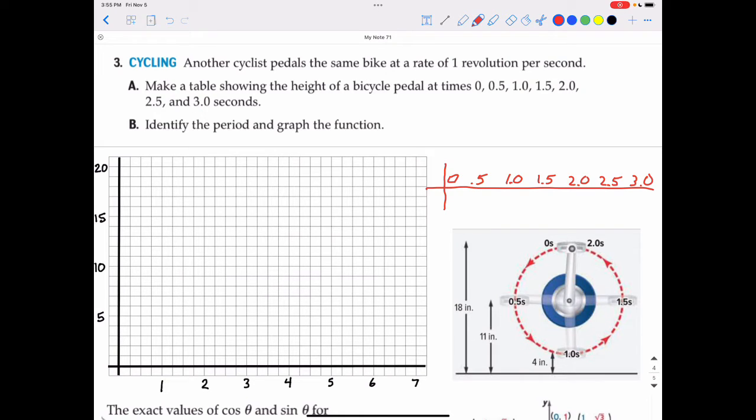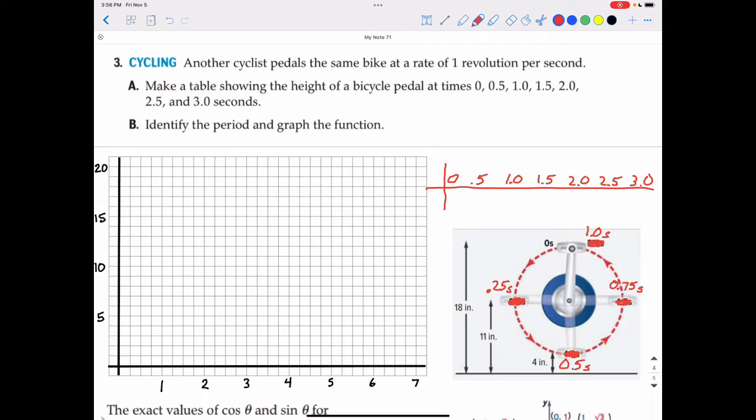But now this cyclist is pedaling at a rate of 1 revolution per second. So at 0 seconds, the pedal is still at the top at 18 inches off the ground, but he's pedaling twice as fast. So if it goes 1 full revolution every second, he's going to get to the quarter mark, not at 0.5 seconds like the other cyclist, but at 0.25 seconds. The bottom he will reach at 0.5 seconds, and he'll make 3/4 of a turn at 0.75 seconds, and then back up to the top after 1 second.